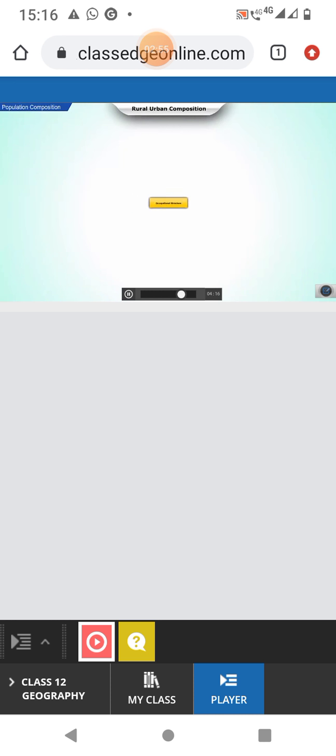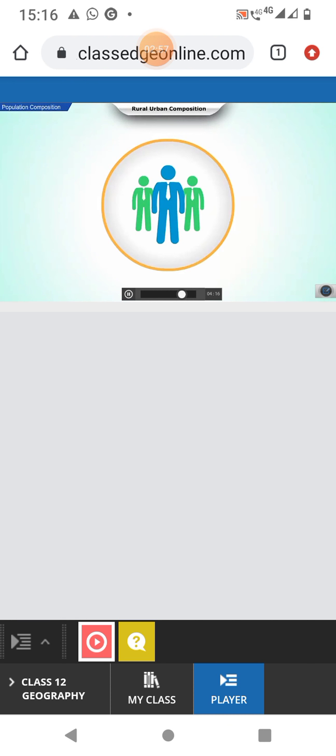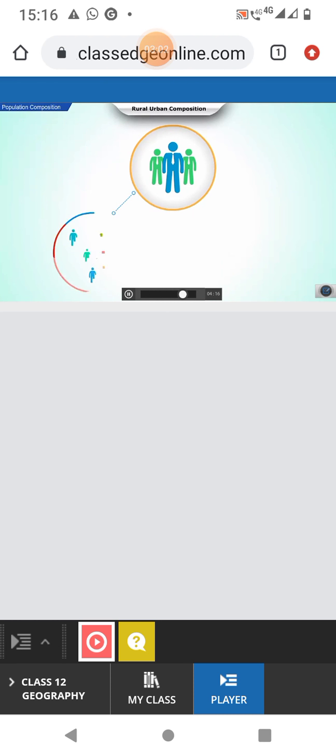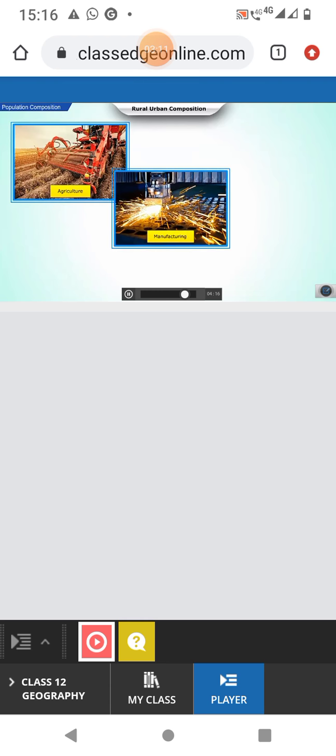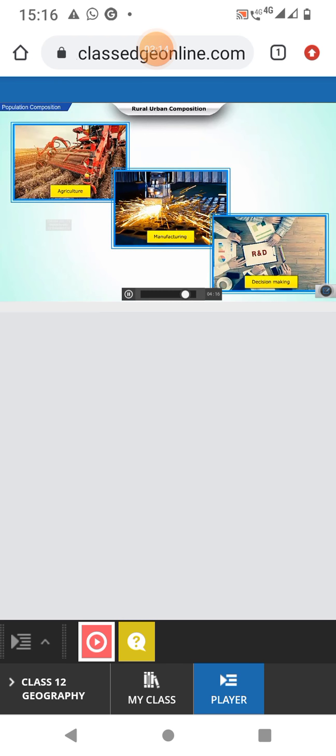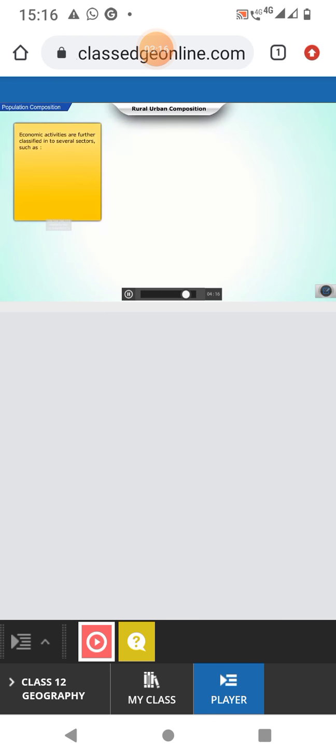Occupational structure. The working population comprises an age group of 15 to 59, including both males and females. The person who belongs to this age group takes part in various activities like agriculture, manufacturing, decision-making, etc. These activities are further classified into several sectors, such as A. Primary activities: agriculture, forestry, fishing, and mining.